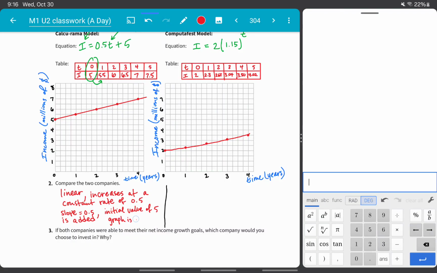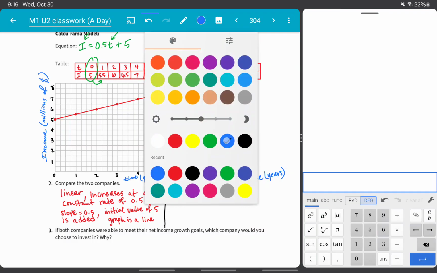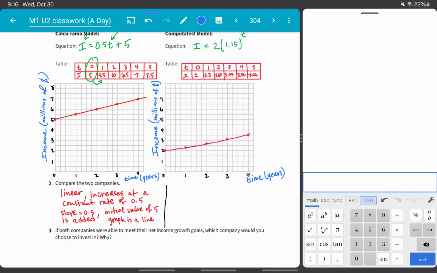Graph is a line. And now if I think about Computafest, this one is exponential. And this time, instead of increasing at a constant rate, it's increasing at a constant ratio.